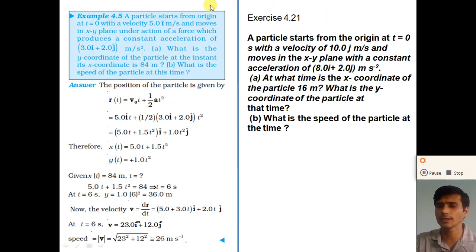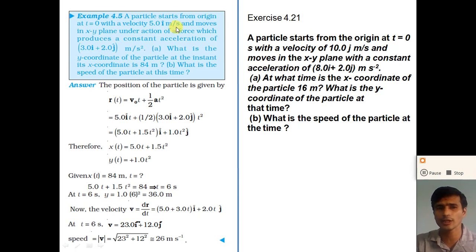That means its initial position vector r0 is (0, 0): x0 is equal to 0 and y0 is equal to 0. So the x coordinate of the vector is 0 at t equal to 0, with a velocity of 5 meter per second.